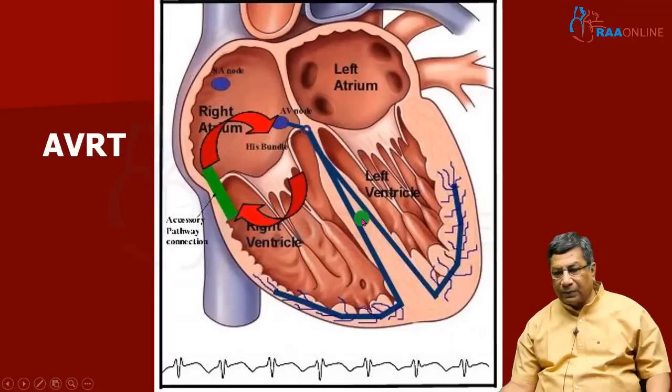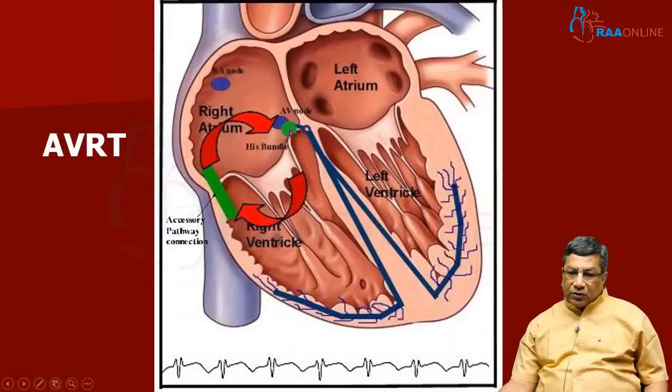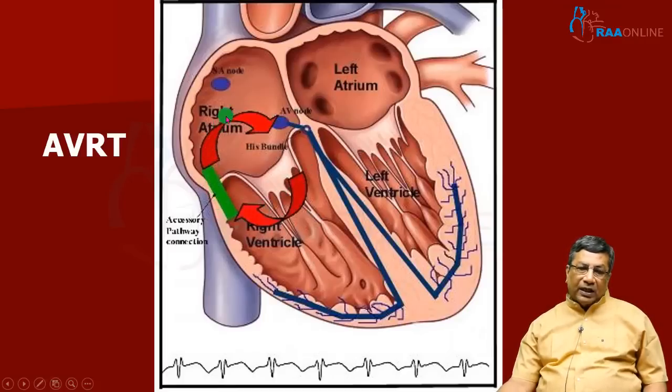Because the antegrade conduction is through the normal conduction system, you have a narrow QRS complex tachycardia. Because the retrograde conduction is going through the accessory pathway, the retrograde P wave, the retrograde atrial activation, will occur a little later than the antegrade ventricular activation, because the impulse has to go to the accessory pathway, then travel back to the atrium.